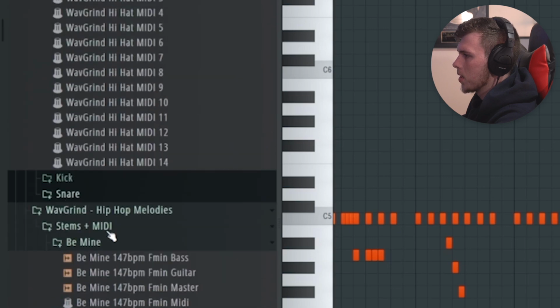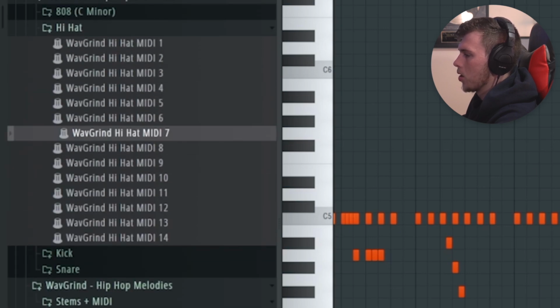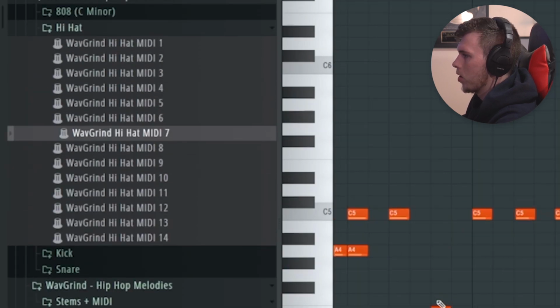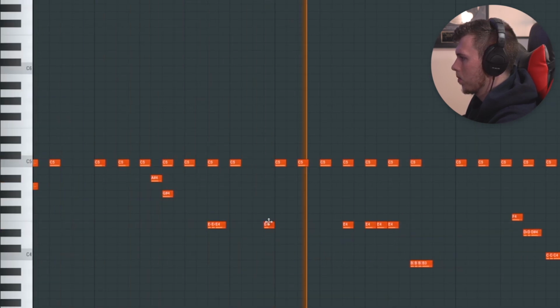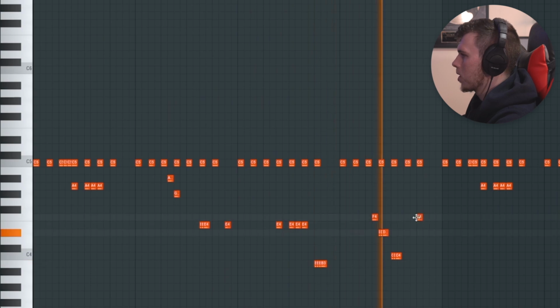I went into the drum MIDI section and grabbed a hi-hat MIDI and just dragged it on top of this hi-hat here. Cut out these notes at the very end of the bar. And these gaps can add so much bounce.